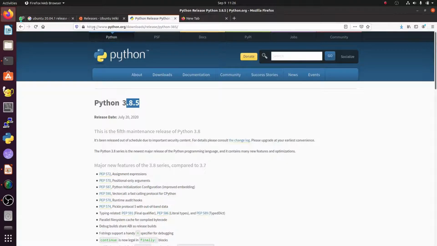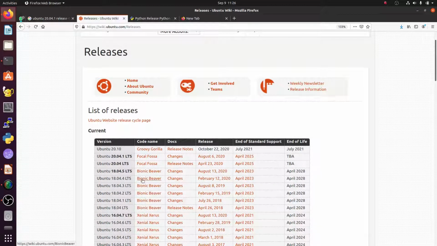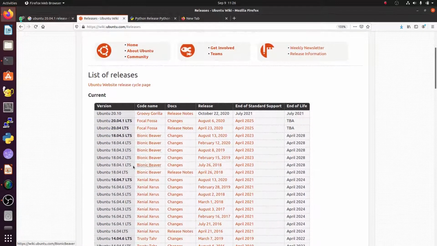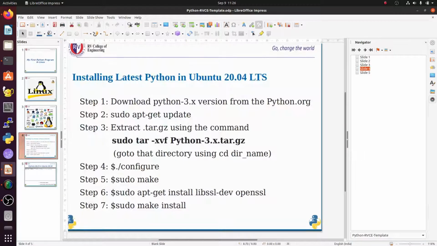In Ubuntu 18.04, you will have version 3.6 point something. If you want to upgrade from a lower version of Python to the latest version, 3.8.5, you need to follow these steps. By following these steps, you can upgrade the lower version of the Python software to the latest version.